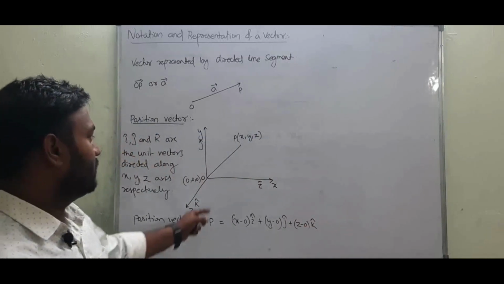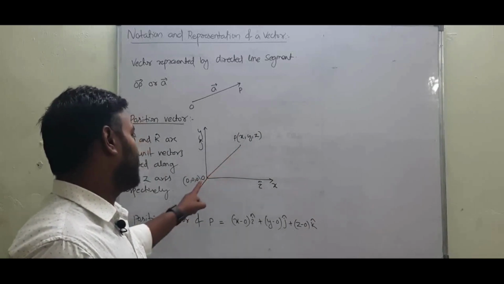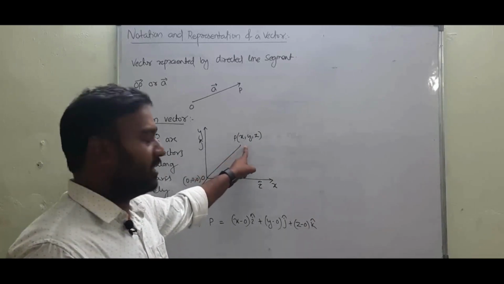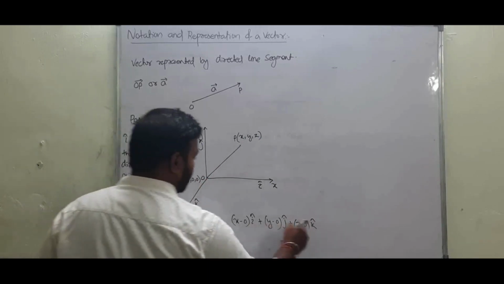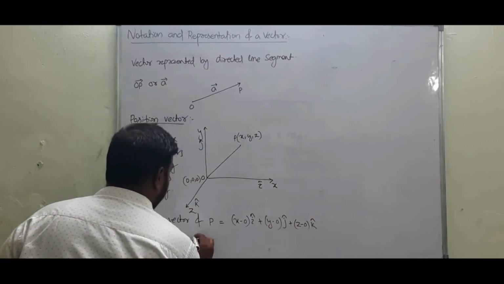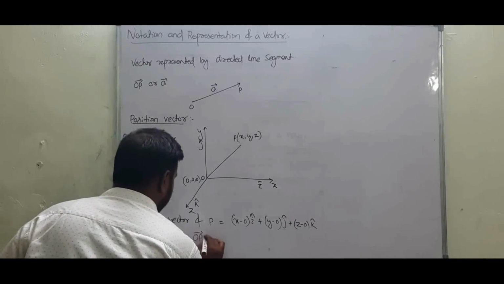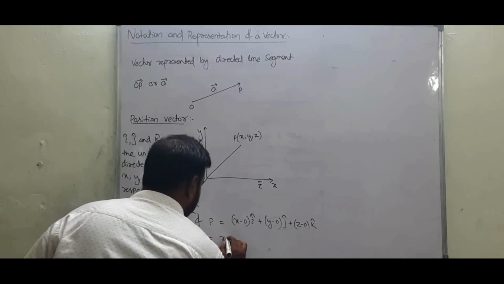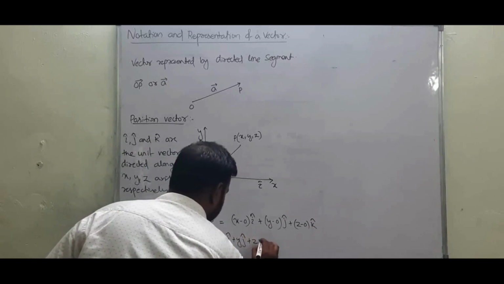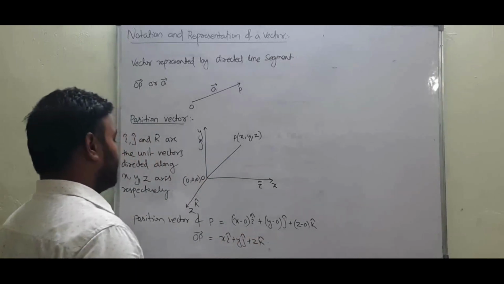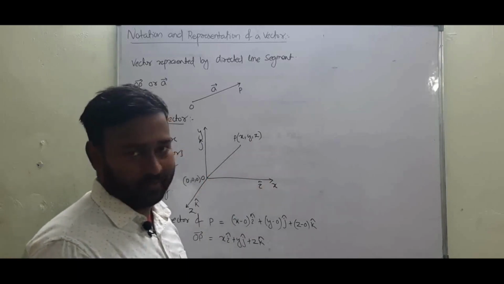So this represents the position vector of point P from origin. We can represent it as vector OP, that is x i cap plus y j cap plus z k cap. This is the position vector of point P.